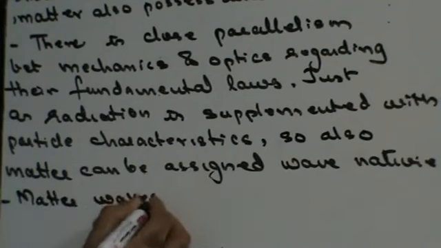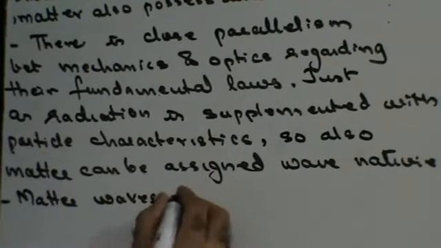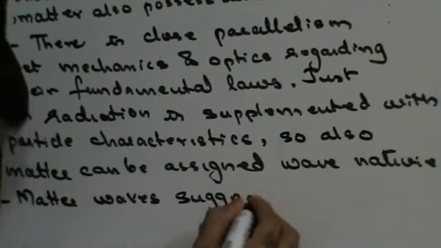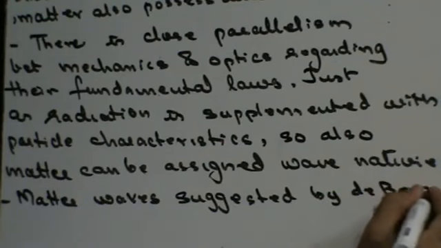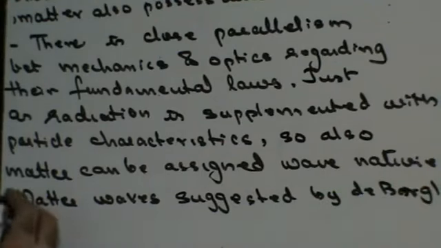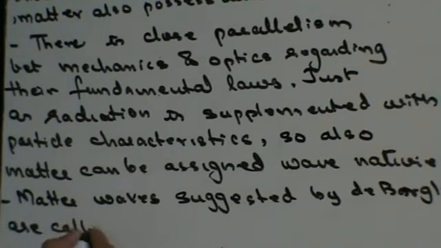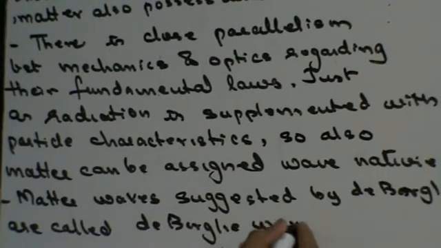These matter waves are also called pilot waves. Some authors refer to them as de Broglie's waves, some authors refer to them as pilot waves. So I can say that matter waves suggested by de Broglie are called de Broglie waves or pilot waves.